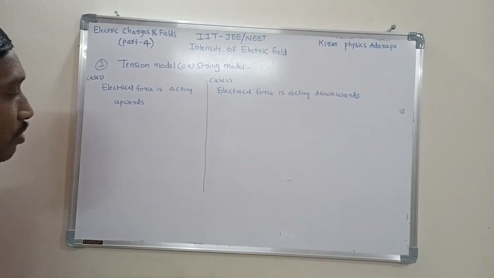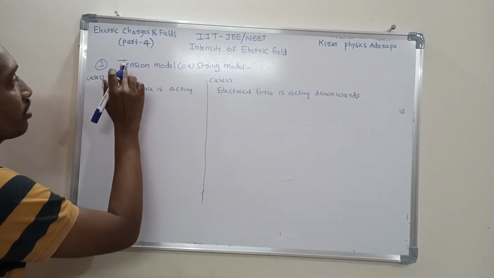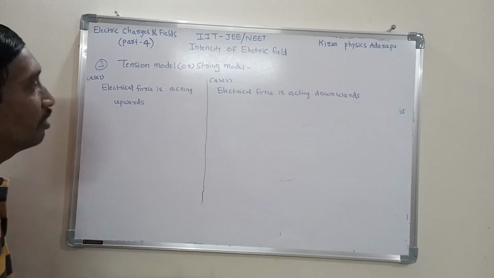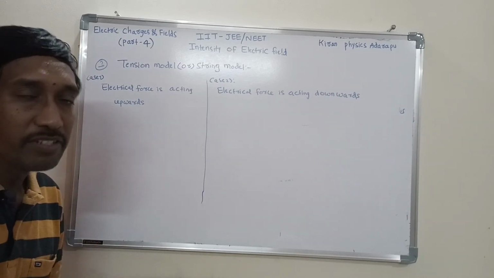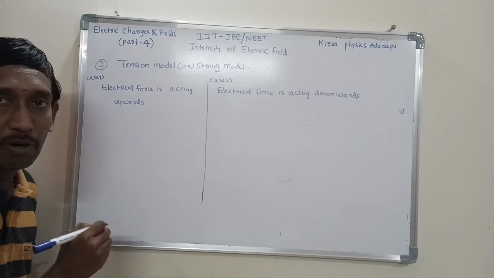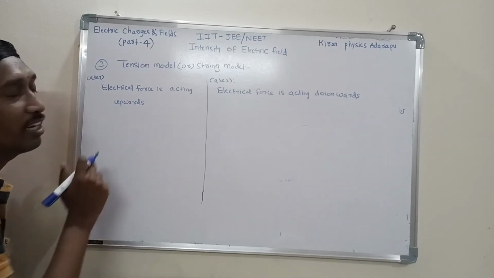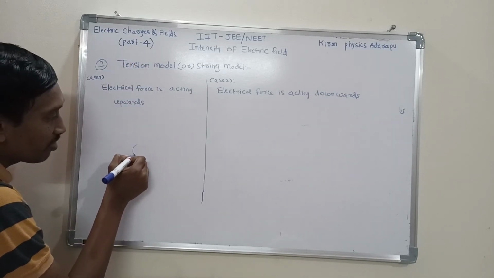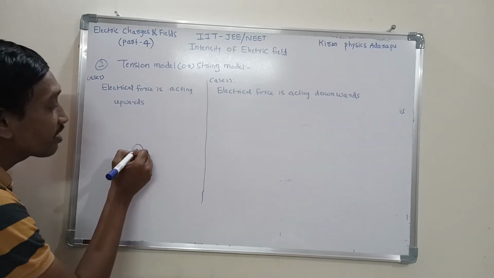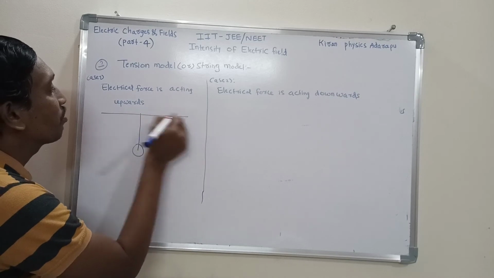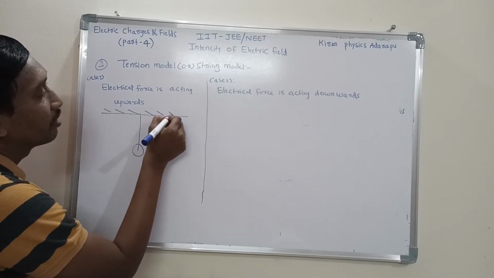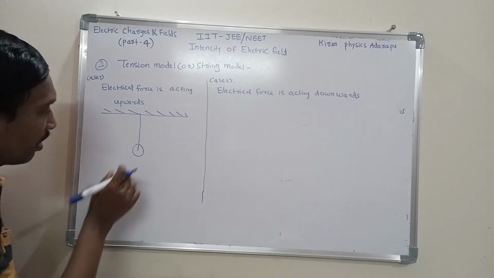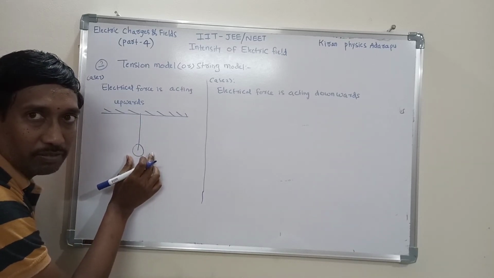So tension model means if you consider any charged particle that is placed in the electrical field. Here this is one charged particle, it is suspended by a string. This is one rigid support. So this is one string attached to the charged particle or oil drop.